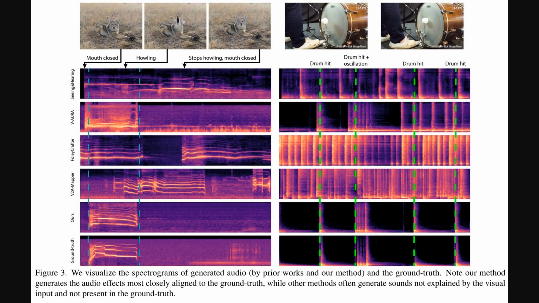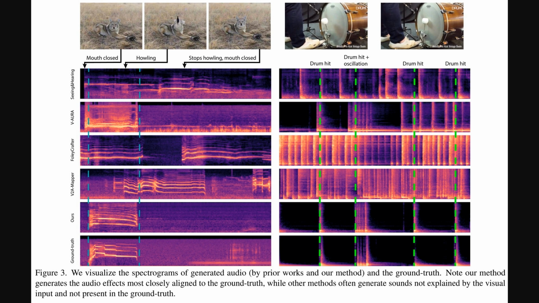Okay, so those metrics are great, but what does this improved synchronization actually look like? Well, Figure 3 gives us a nice visual comparison using spectrograms. We see a couple of examples, one with a coyote howling and another with drum hits. Each row is a spectrogram. The bottom one is the real ground truth audio, and the rows above show the audio generated by different models, including MMAudio, which is labeled Ours.